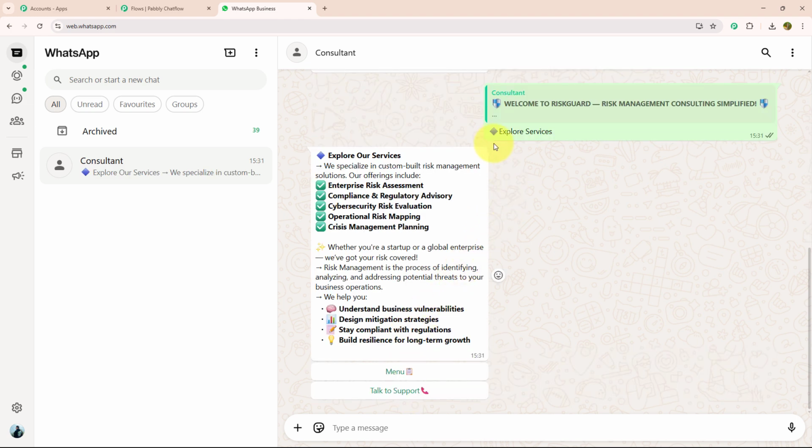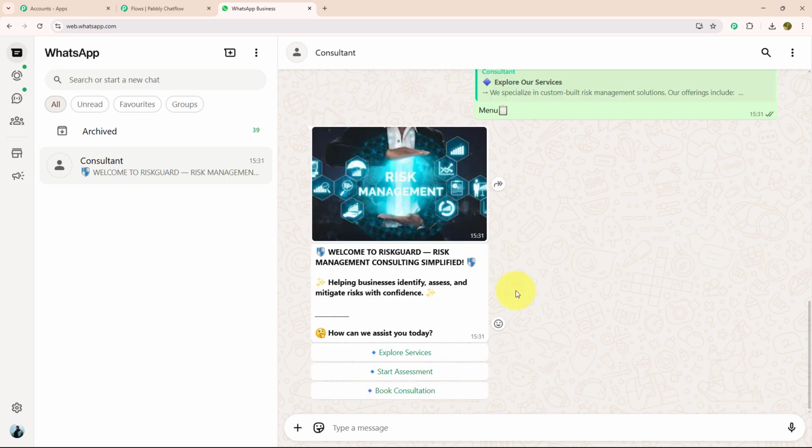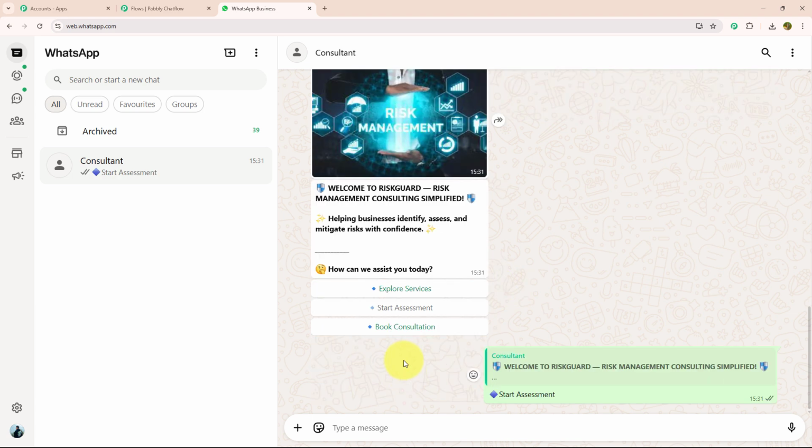As soon as I have selected explore service, I got a response in which they tell me about their services, and with that they have told me about the importance of the risk management service. Not only that, they have provided me 2 action buttons, menu and talk to support. I will select the menu option. As soon as I have selected the menu option, they have provided me with the initial message again. Now this time let's select start assessment.